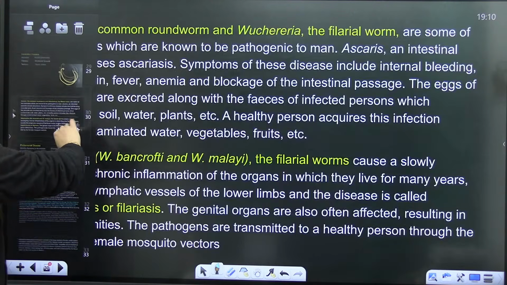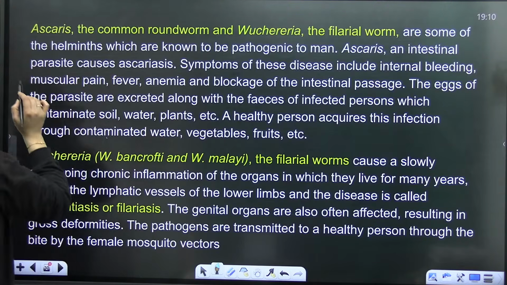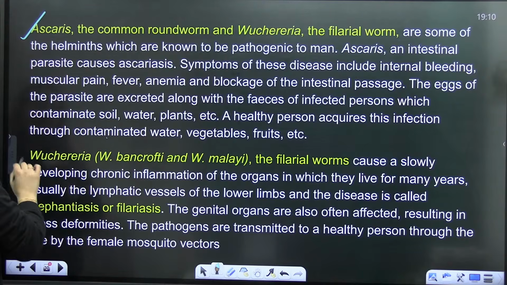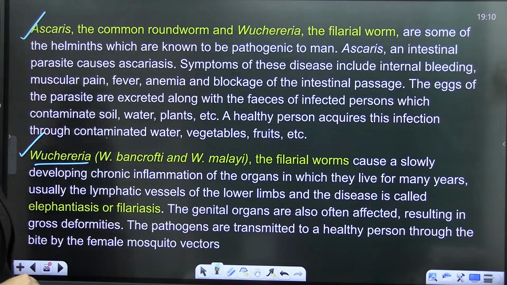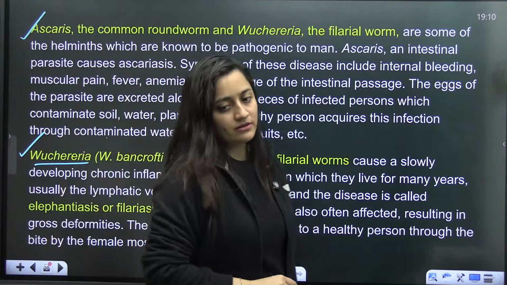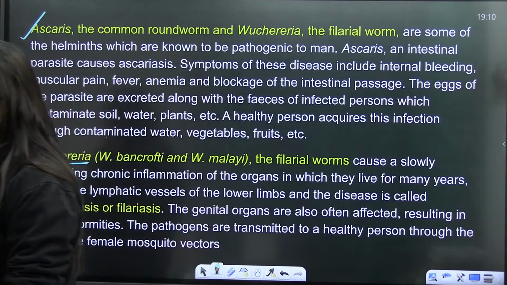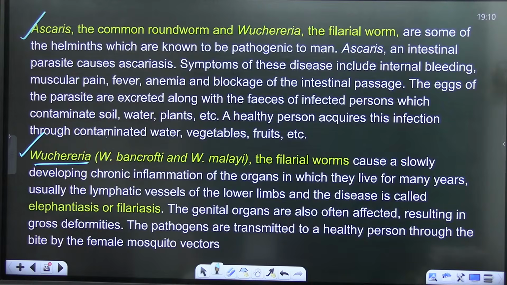So helminthic disease done. In the NCERT, Ascaris is given and Wuchereria bancrofti is given. Give it a quick reading.